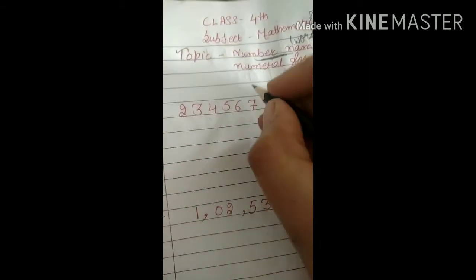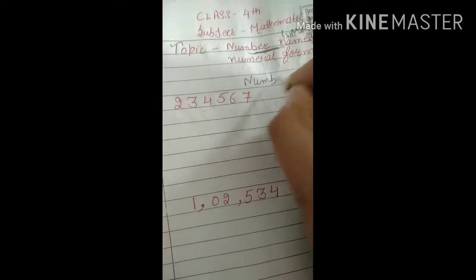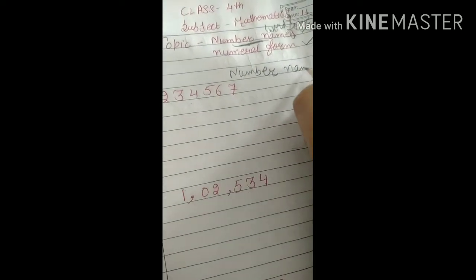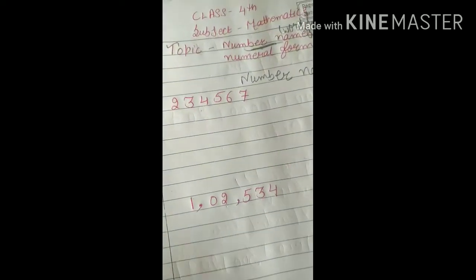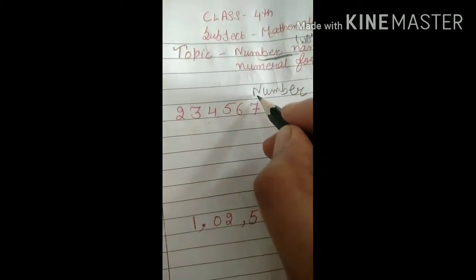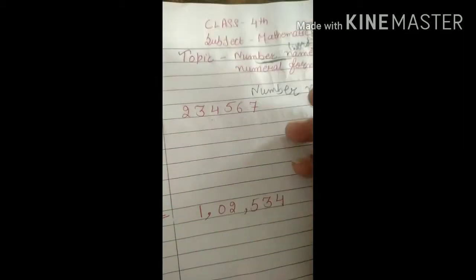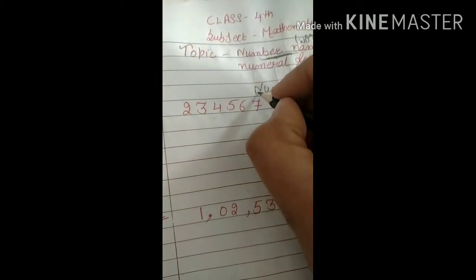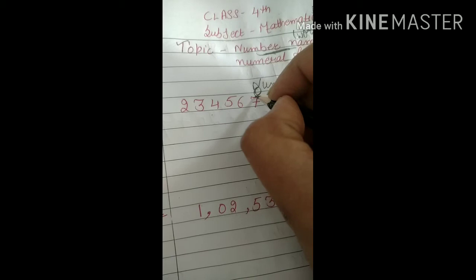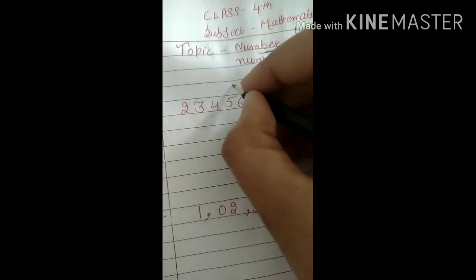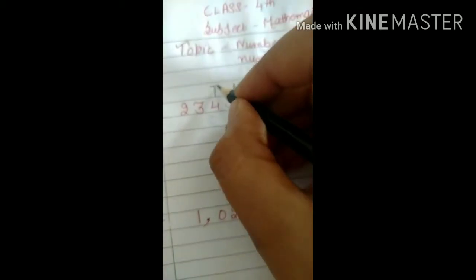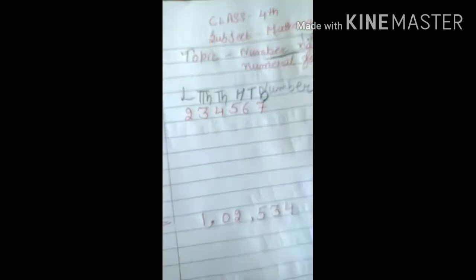Before writing the number name, in the sense of word form, firstly you should know about the places. Whenever you are going to write the number name, you should know the places. So firstly write the places: ones, then tens, afterwards hundreds, thousands, then 10,000s, and then lakh.